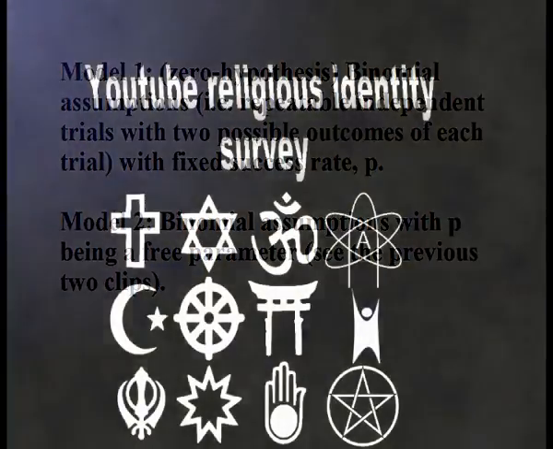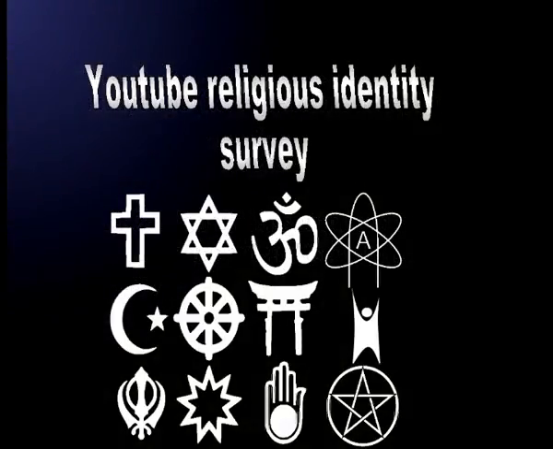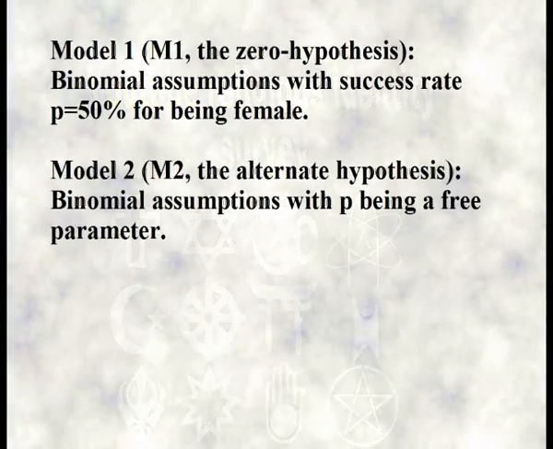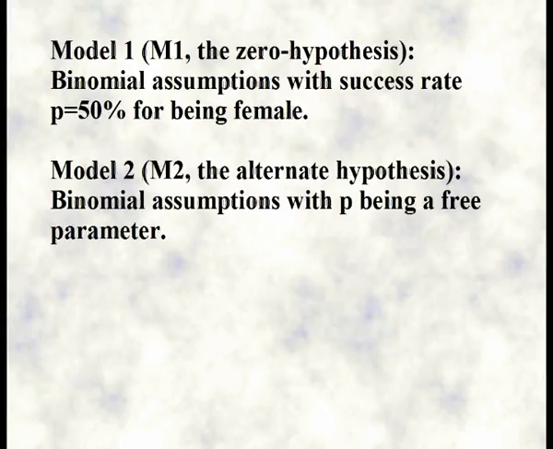First, we're going to take a look at the YouTube Religious Identity Survey. That was an online survey performed by the users snowfeet and websnarf in order to check for dependencies between various factors. Now, in a normal populace, there are approximately as many females as males. So a fair sample of the populace would be binomially distributed with probability p equal to 50% for being a female. And yes, I'm going to label females as success and males as failure. There'll be fewer protests that way, I think.